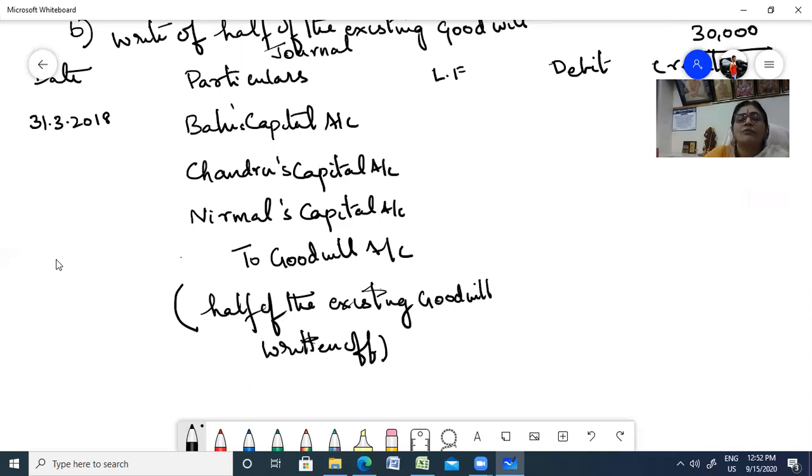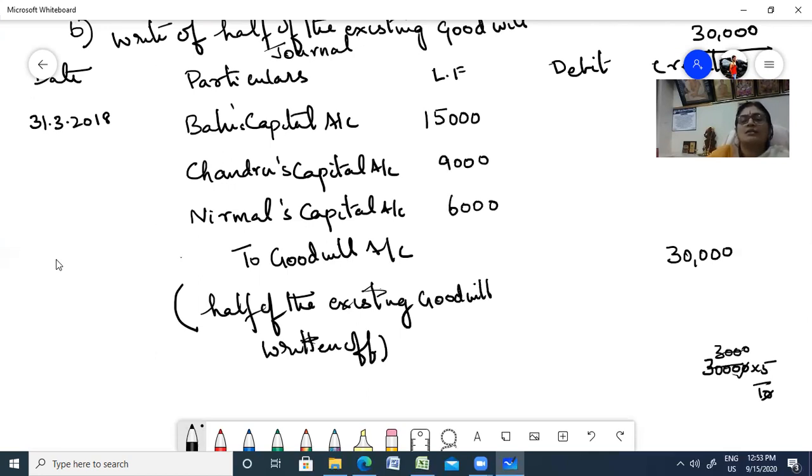What is half of the goodwill? 30,000. Now 30,000, you can divide it in the same ratio, 30,000 into 5 by 10. Cancel one 0, so it becomes 3,000. So 15,000, then into 3, 3 3s are 9, 9,000, and then into 2, 6,000. That's it.